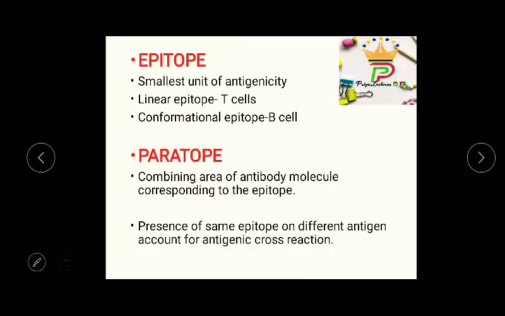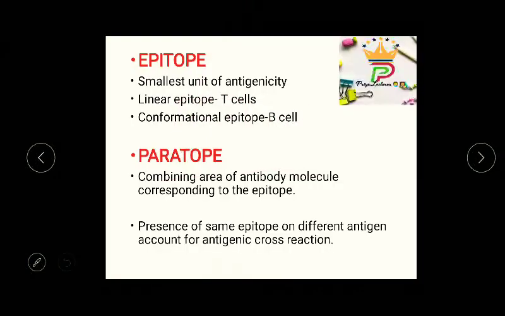Next, paratopes, the combining area of antibody molecule corresponding to the epitope. Consider this as an epitope. If an antibody comes and binds, this region where an antibody combines with the epitope is called paratope. Presence of same epitope on different antigens accounts for antigenic cross reactions.